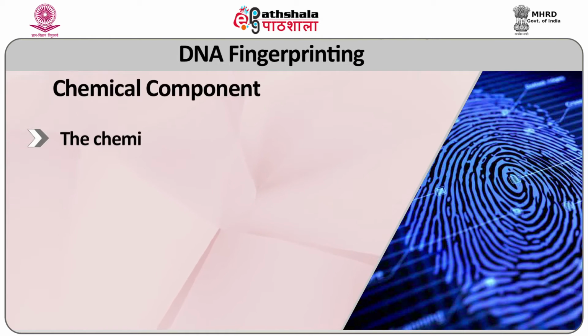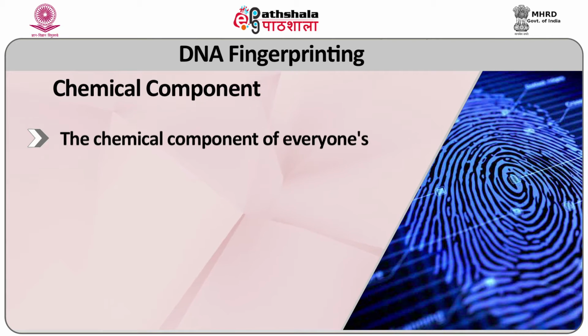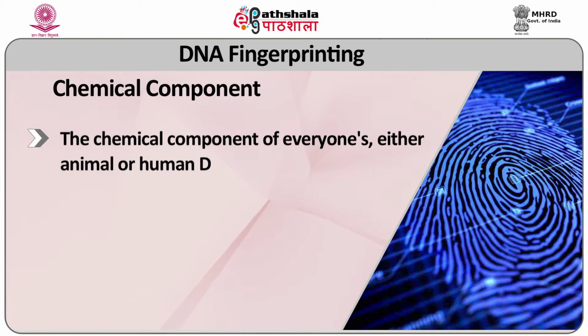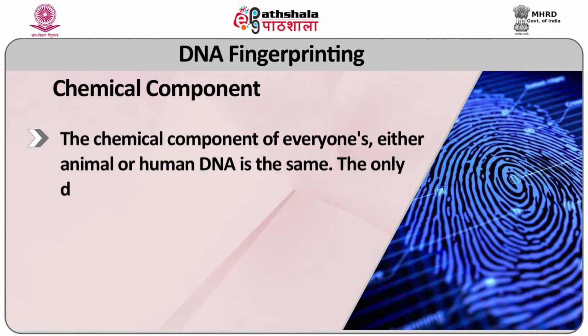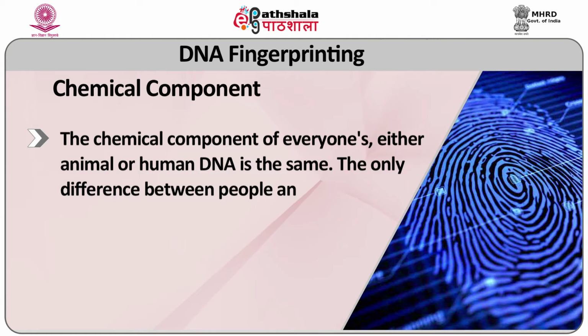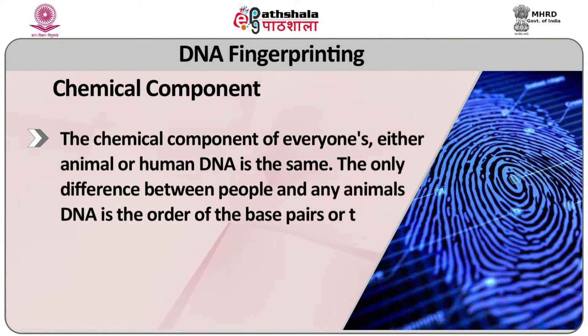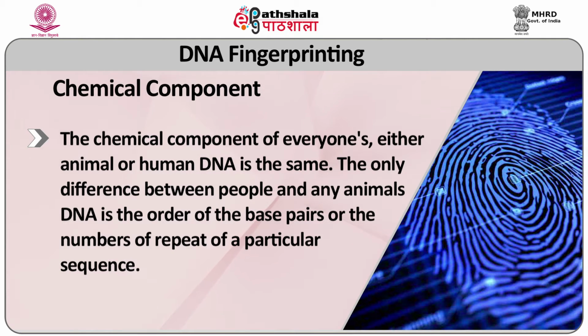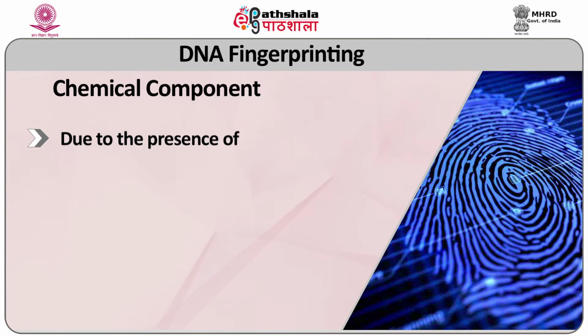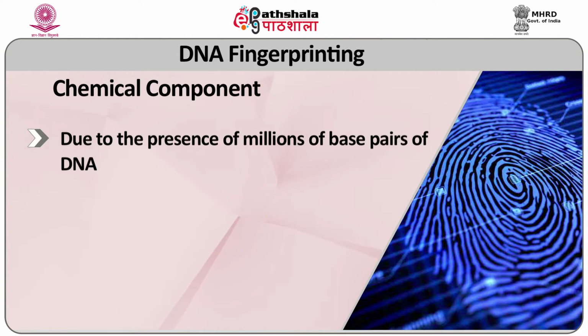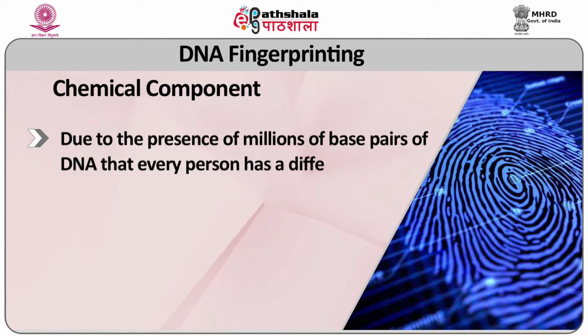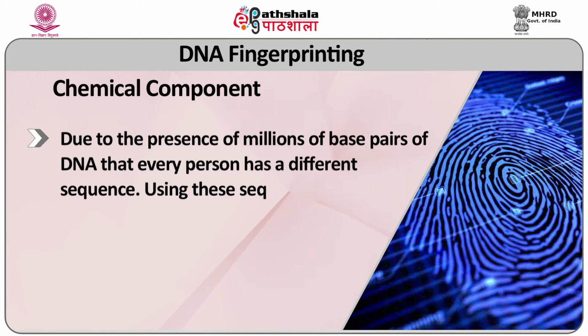The chemical components of everyone's DNA, either animal or human, are the same. The only difference between people and animal DNA is the order of the base pairs or the number of repeats of a particular sequence. Due to the presence of millions of base pairs in the DNA, every person has a different sequence.